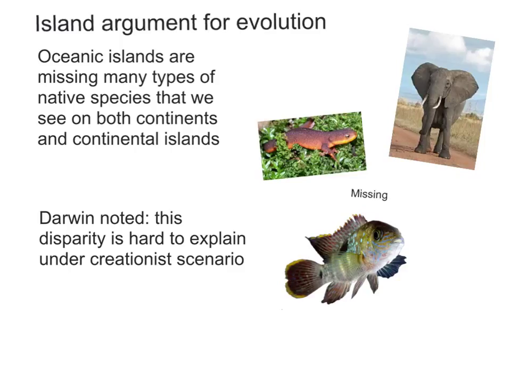Oceanic islands are missing many types of native species that we see on both continents and continental islands. Take Hawaii. The islands are well stocked with native birds, plants, and insects, yet they completely lack native freshwater fish, amphibians, reptiles, and land mammals. As Darwin noted, the disparity is hard to explain under a creationist scenario. Continental islands do have these animals, so why would a creator put different types of animals on continental versus oceanic islands?